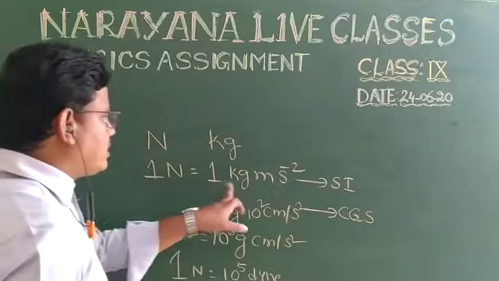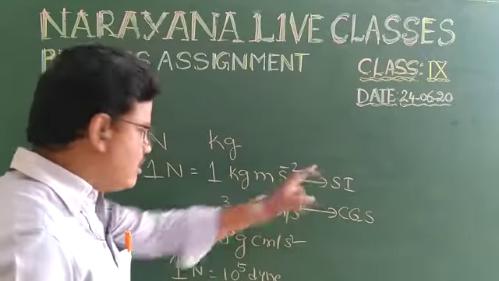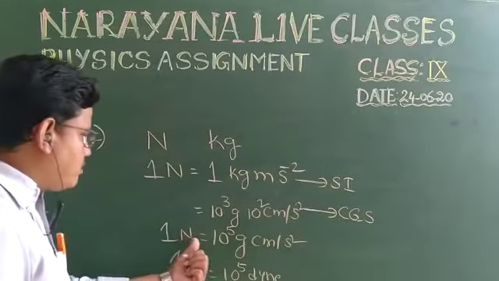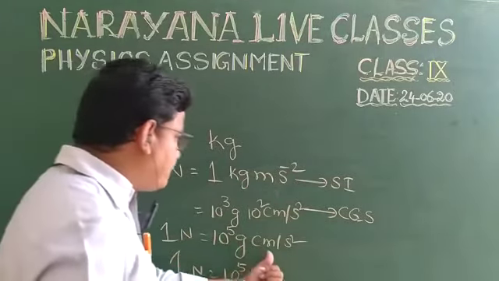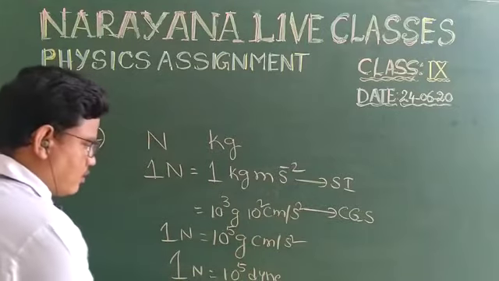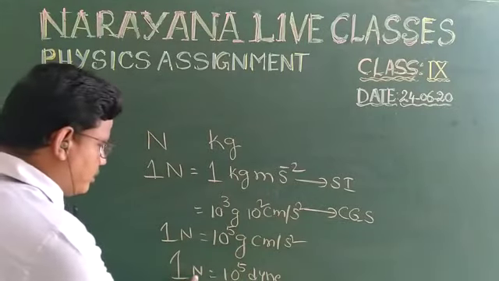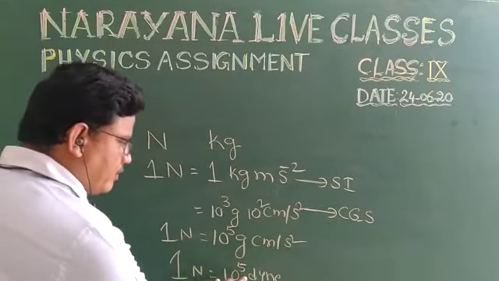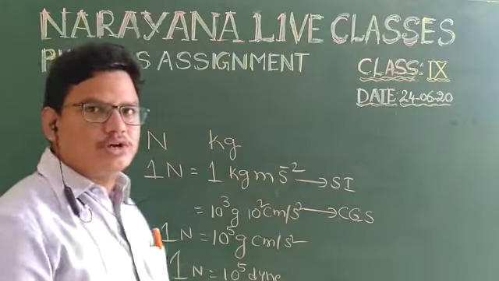1 Newton is equal to 1 kg meter per second square. That is the SI unit. Coming to the CGS unit, 1 Newton is equal to 10 power 5 gram centimeter per second square, which is also indicated as dyne. So finally we conclude 1 Newton is equal to 10 power 5 dyne. That's all. Next, third question.